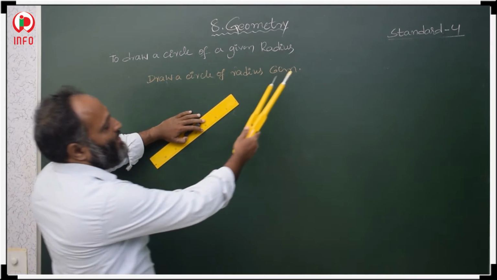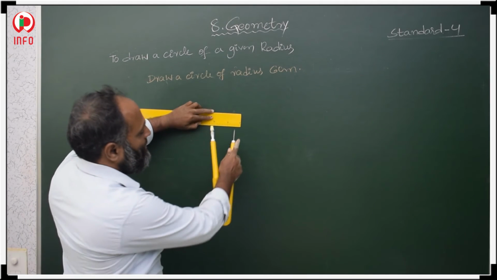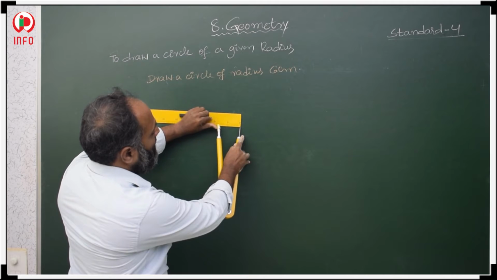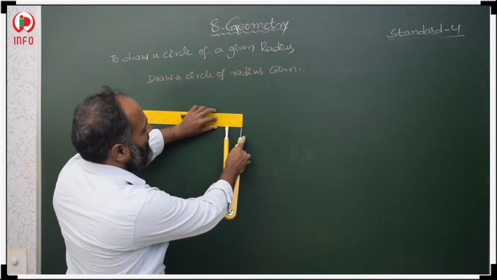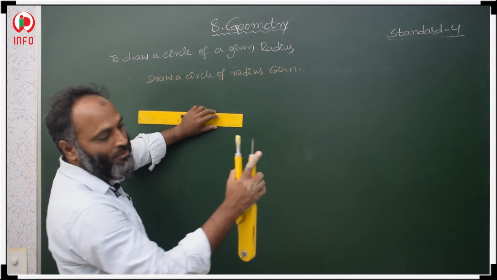How many centimeters do we have to take? 6 centimeters. First you keep your compass on 0 on the ruler, and on the second point you take the length of 6 centimeters. The total length of 6 centimeters you have to take like this. This is our 6 centimeters.